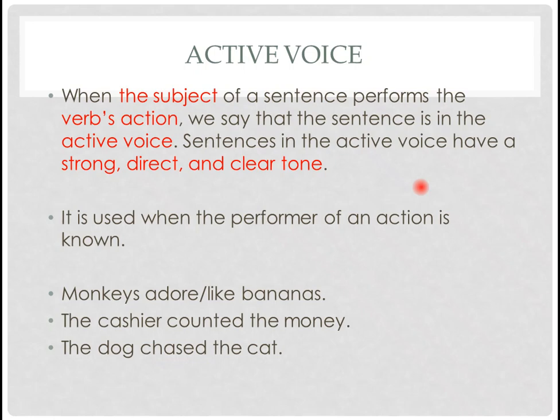The active voice is when the sentence has a specific construction. In an active voice sentence, the subject of the sentence performs the verb's action. We say that the sentence is in the active voice when we have the subject in its original slot. Sentences in the active voice have a strong, direct, and clear tone.